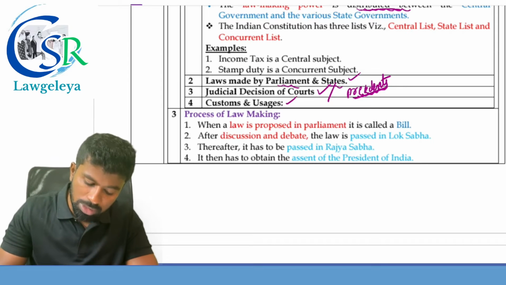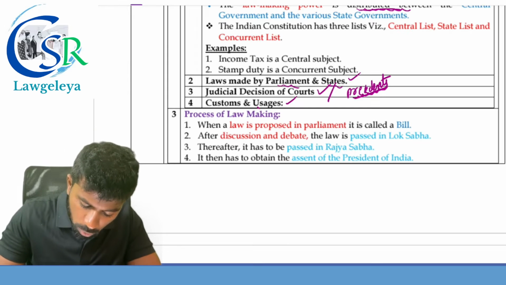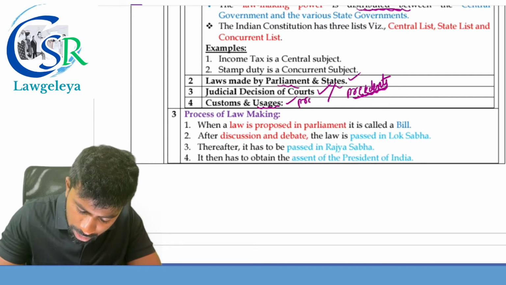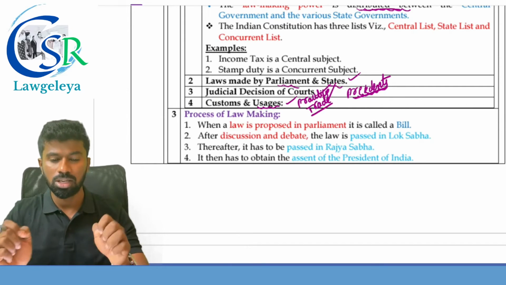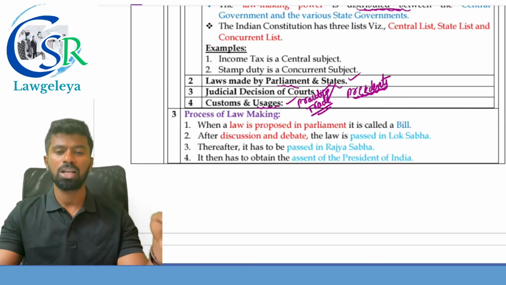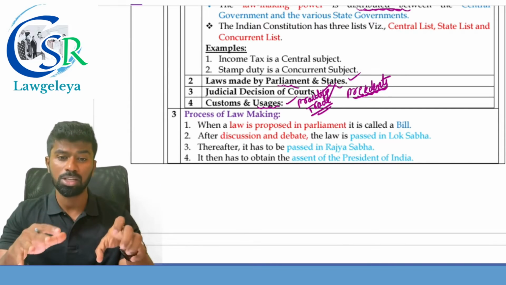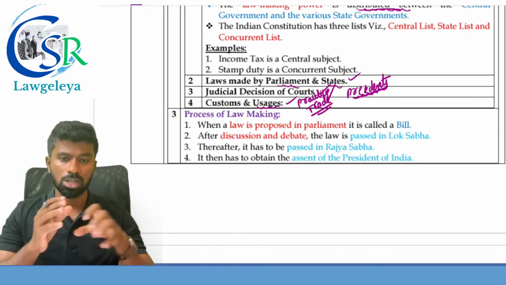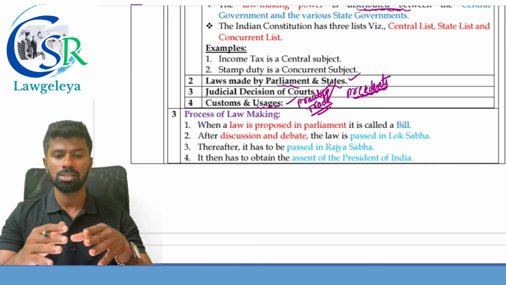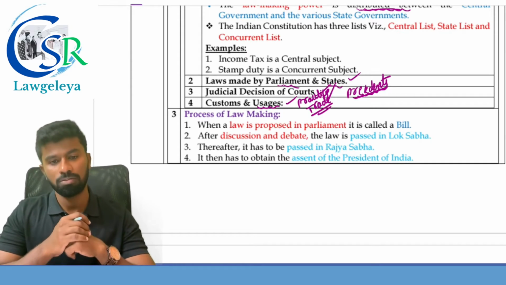Next one, customs and usages, that is practices. Usages are the practices applicable in the trade. If a usage is known to both the parties, that becomes a part of the contract to be followed by both the parties. And if there is a breach of that usage, the party can enforce the same in the court of law. So customs and usages which have legal sanction are also considered sources of law in India.